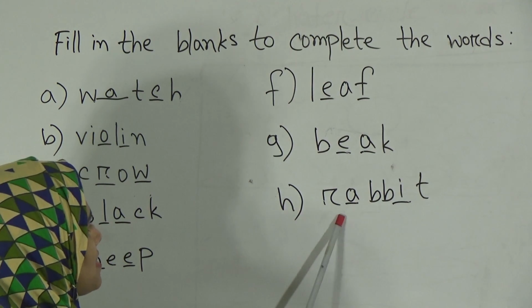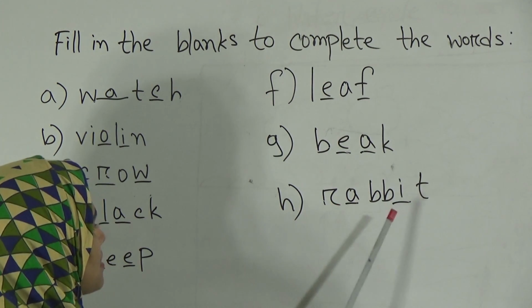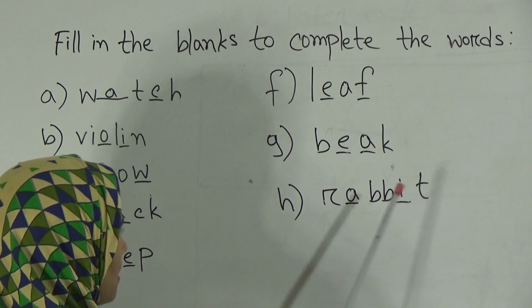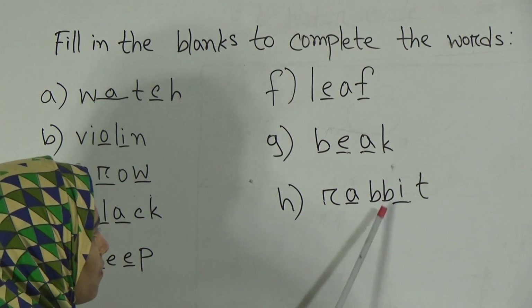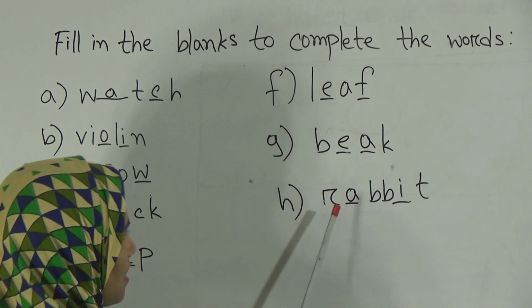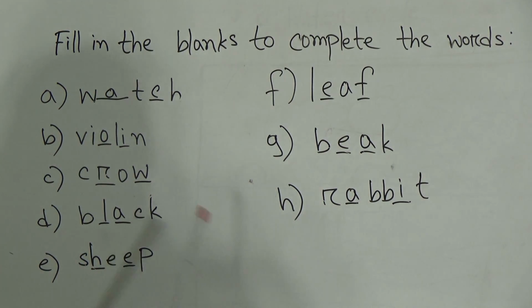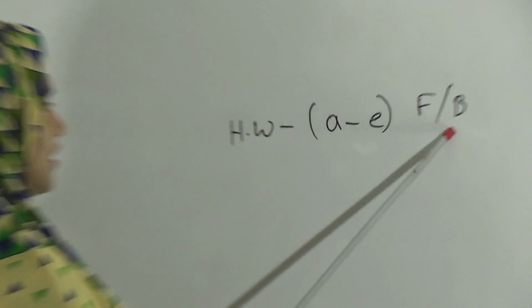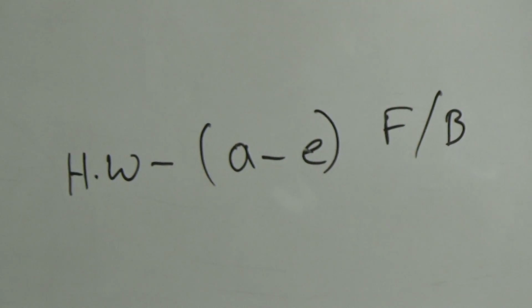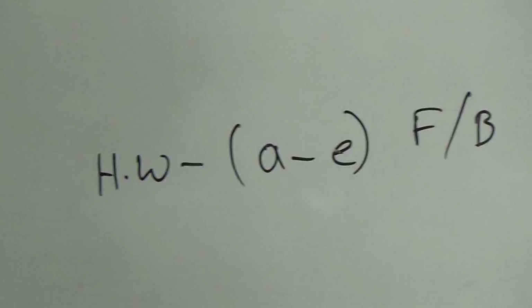Then the full spelling is R-A-B-B-I-T, rabbit. Dear students, you have to make homework from these fill in the blanks, any 5 from A to E. That means A to E, you have to make fill in the blanks as your SW work, and this is your 17th SW.